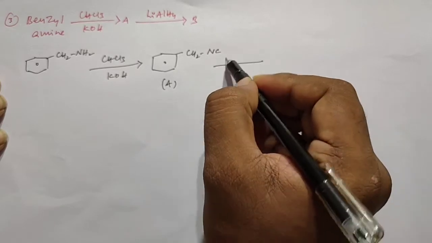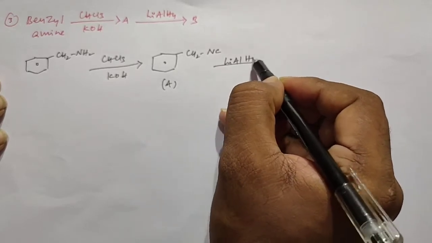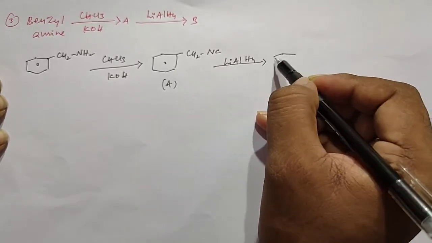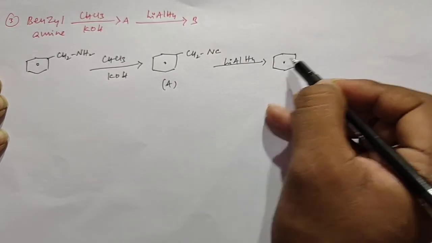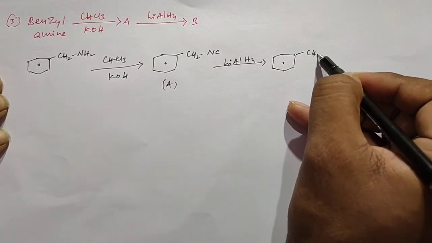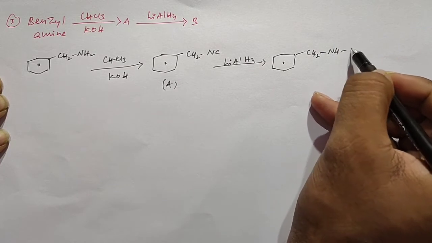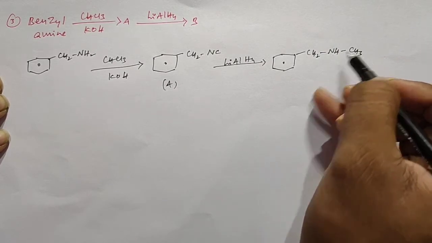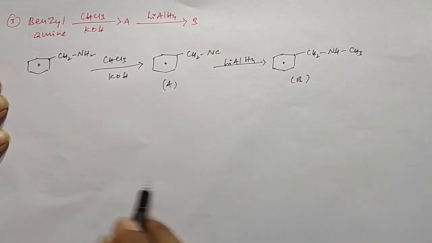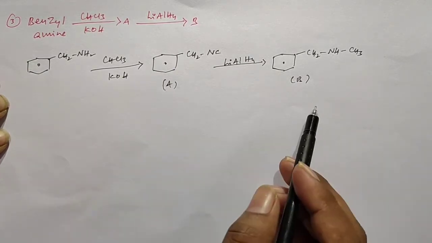After that, this product reacts with lithium aluminum hydride. It forms a secondary amine. So this is the second product. So this is product A and this is product B.